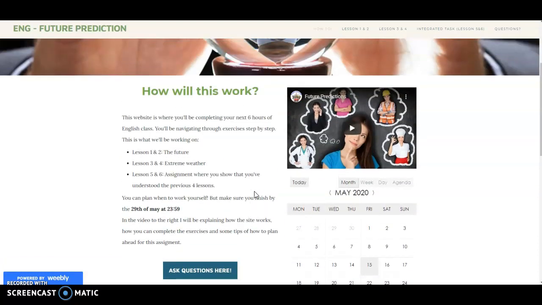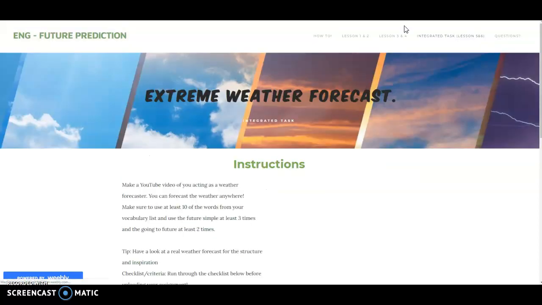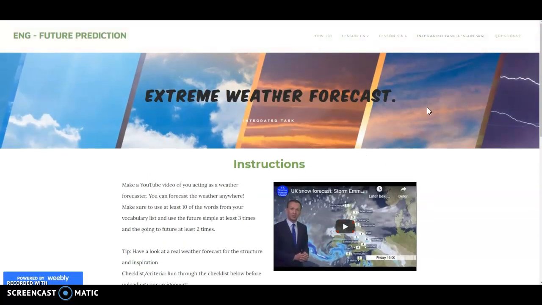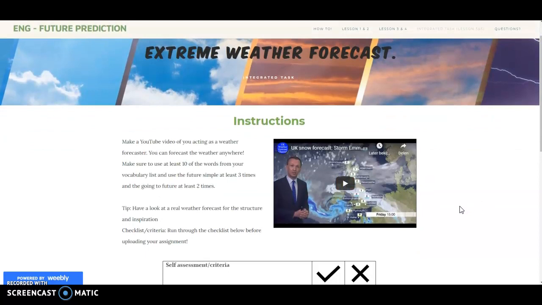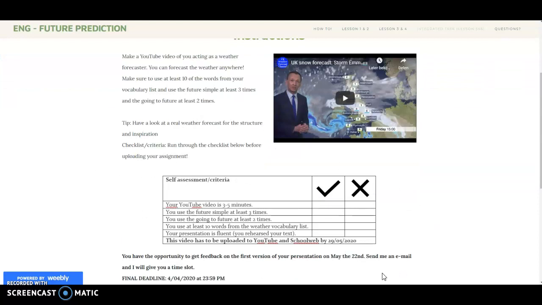Now, I've already said integrated task a couple of times, and you must be wondering, what is an integrated task? Well, if you click on this tab right here, it will take you to the integrated task. At the end of all of this, you will have to make an assignment, and this assignment is for you to create your own weather forecast. You will have to make a video of this, but also write a text about this. The criteria for this assignment are right here.